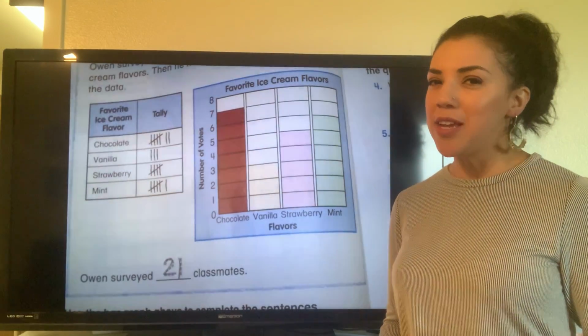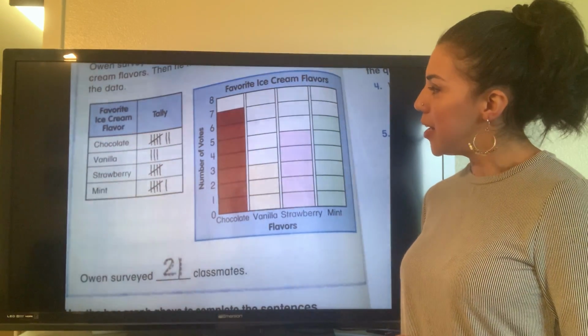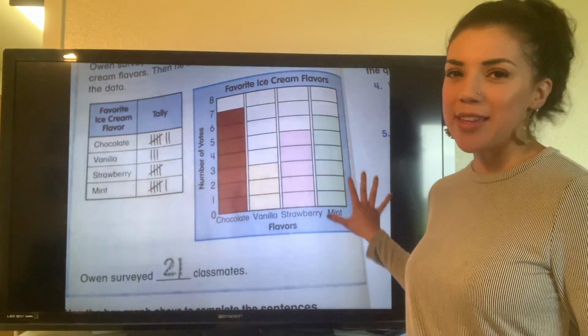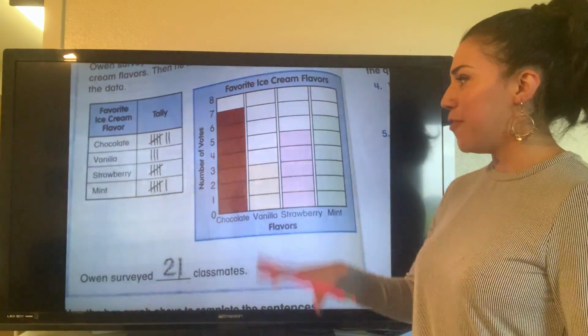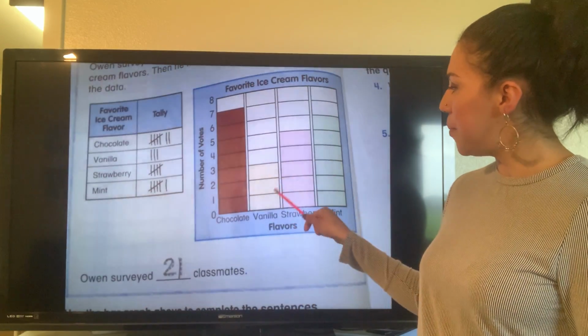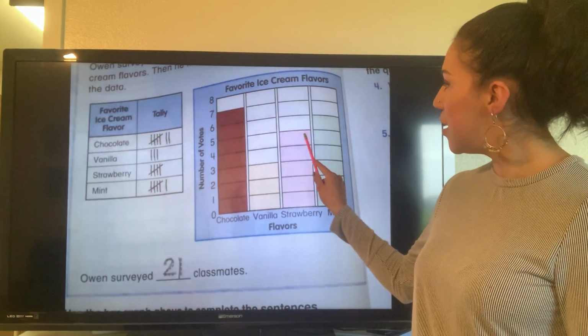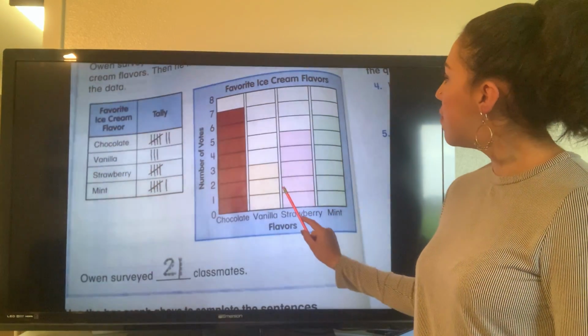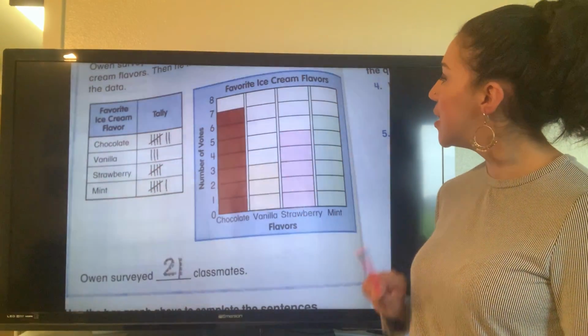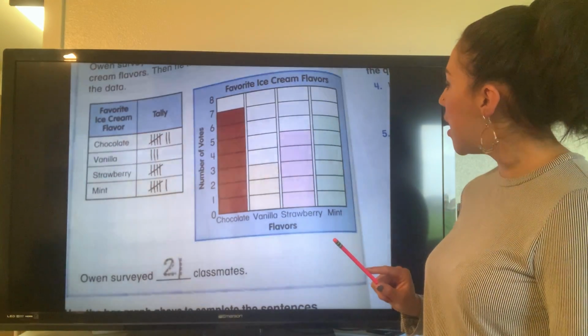So it definitely isn't chocolate, because if I add chocolate with any of these, it's going to be over 11. So we have to move on to the next one. So vanilla, we have 3 plus 5, that would be 8. Then we have 3 plus 6, that'd be 9.